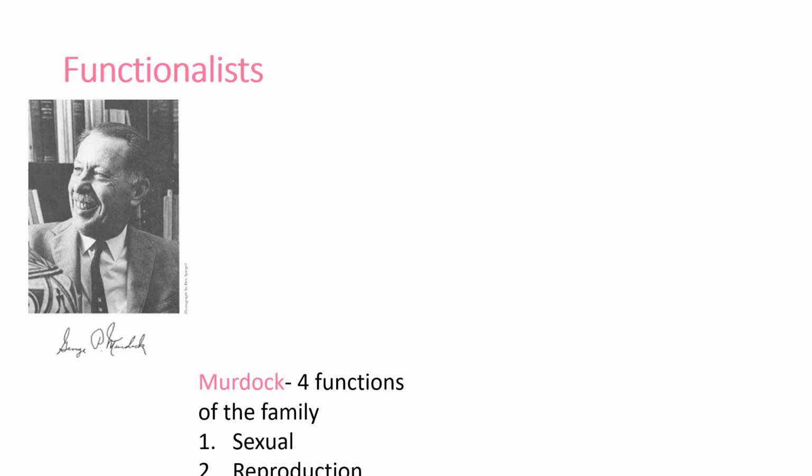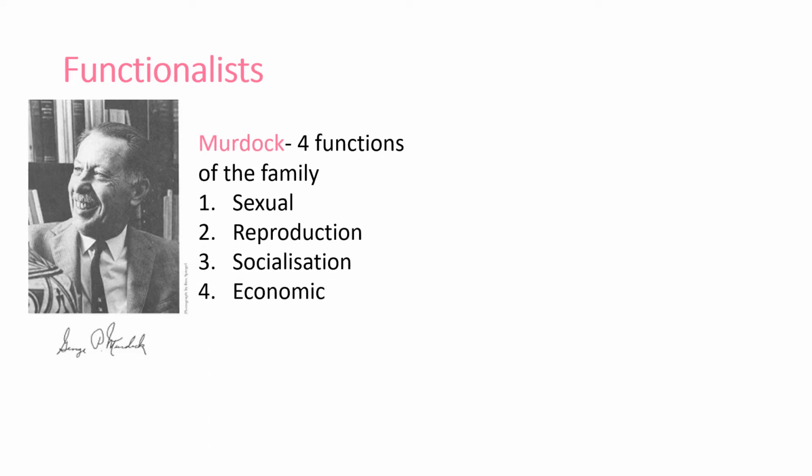So who are our key functionalists? So first of all, we have Murdoch. So Murdoch was doing his research. It's probably one of the earlier thinkers that we have, and he's doing his research in 1949. He's looking at the 4 key functions of the family, and he found this by looking at families across 250 societies. The family existed in every single one, and he said that the family has 4 key roles: provide sexual gratification or sexual regulation of the adults. Through having sex, parents reproduce, they have children. Once you have those children, you need to socialize the children into the core values of society. And there's also an economic function. Families need to provide for these children. So there's an economic role as well.